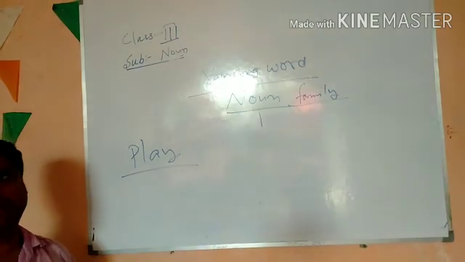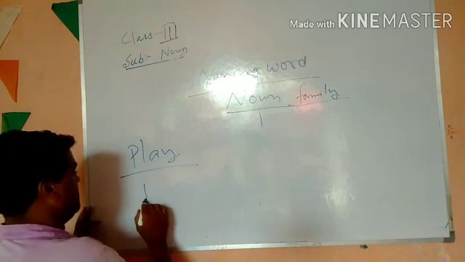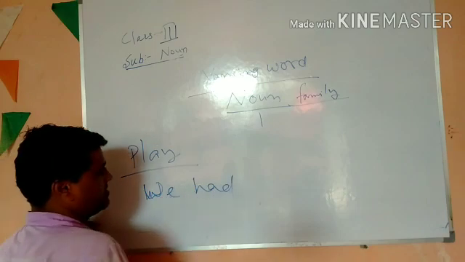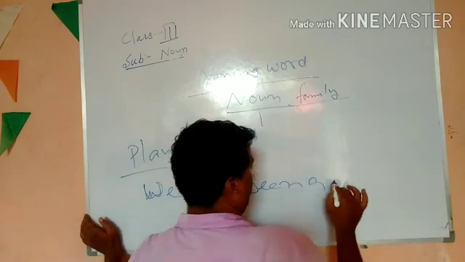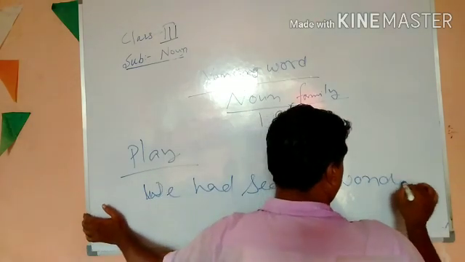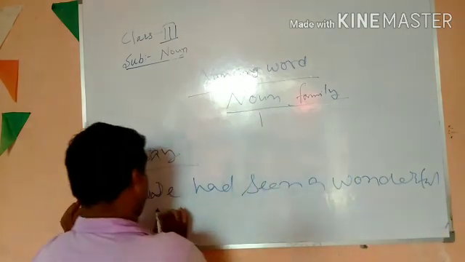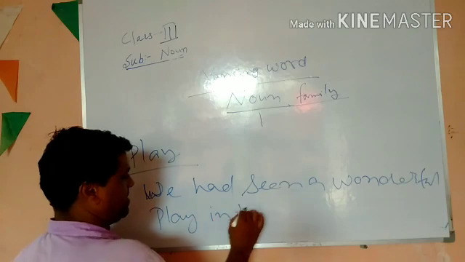If I say a wonderful play in the theater.